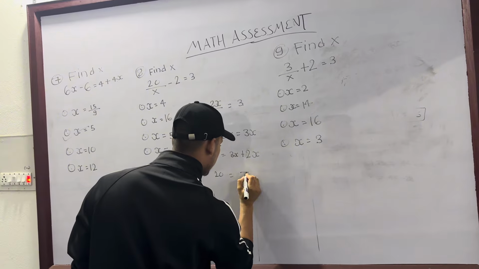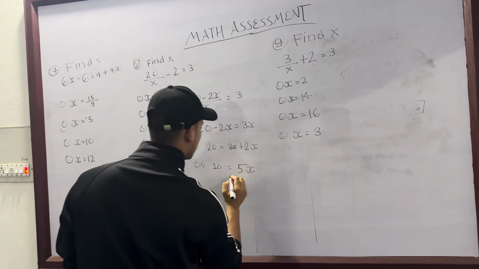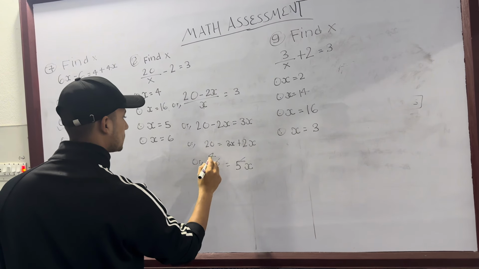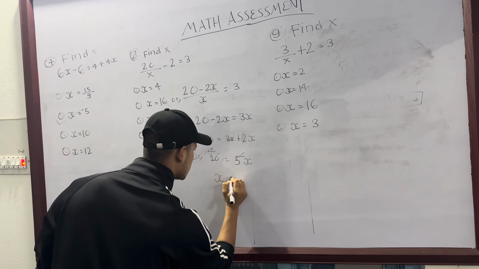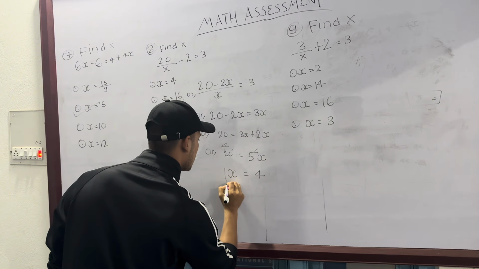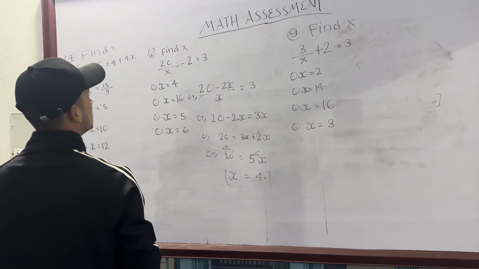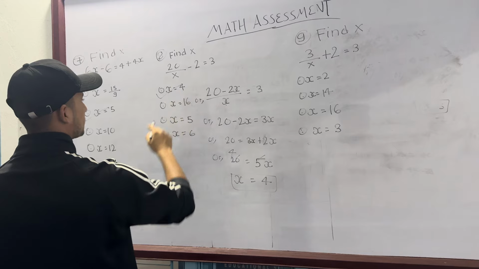So it will be 5x, and 5 fours are 20, so x is 4. This is the correct answer, and this is the correct option.